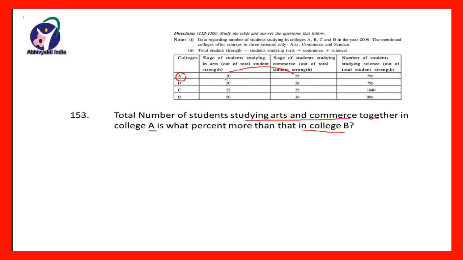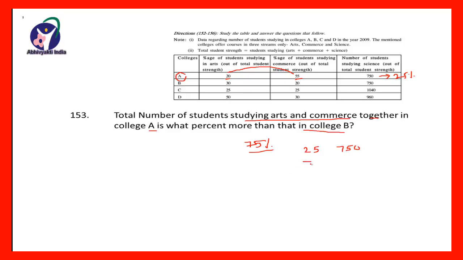How to find it? That 20% and 55%, that together is 75%. It means 75% of the students are studying in arts and commerce in college A. And the total number of students in science faculty is 750. It is how much percent? It will be of course 25% of the total students. It means 25% of the total students is 750, correct?